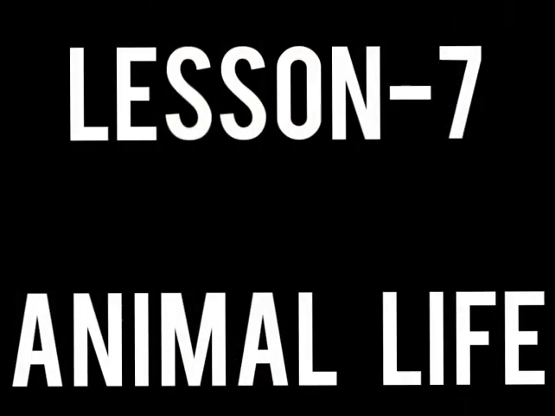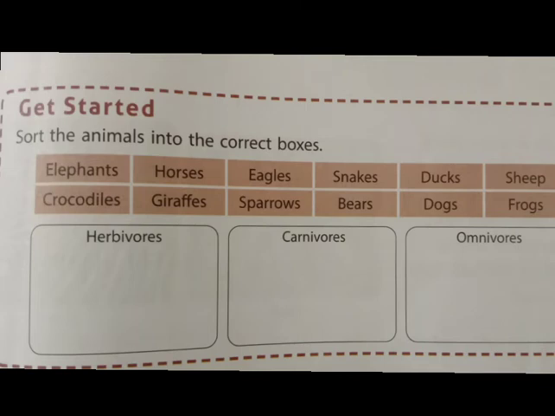Today, let's start a new lesson. Lesson 7, Animal Life. Before starting, let's do one simple activity in your textbook. Open your textbook, page number 49. Here you can see the names of different animals and 3 boxes are there: herbivores, carnivores and omnivores.